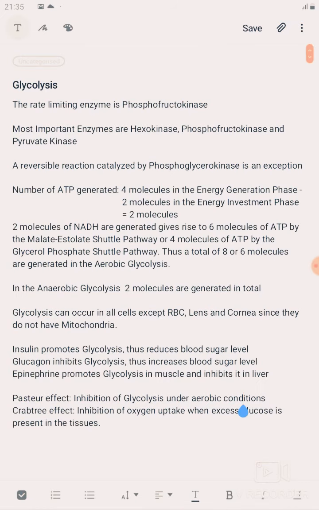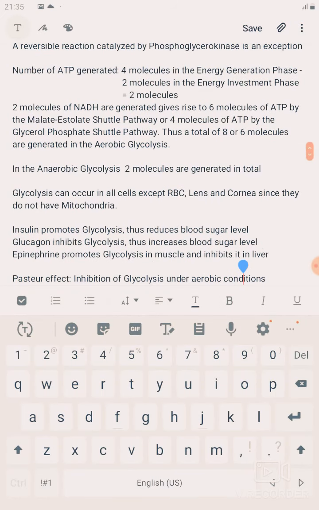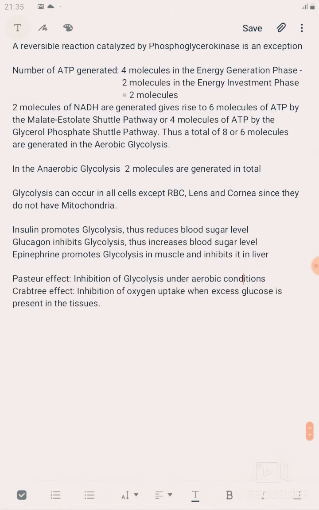Now 2 molecules of NADH are generated in the glycolysis when glyceraldehyde 3-phosphate changes to 1,3-bisphosphoglycerate, which gives rise to 6 molecules of ATP by the malate aspartate shuttle pathway, or 4 molecules of ATP by the glycerol phosphate shuttle pathway. Thus, a total of 8 or 6 molecules are generated in the aerobic glycolysis. In the anaerobic glycolysis, two molecules are generated in total, as discussed earlier.